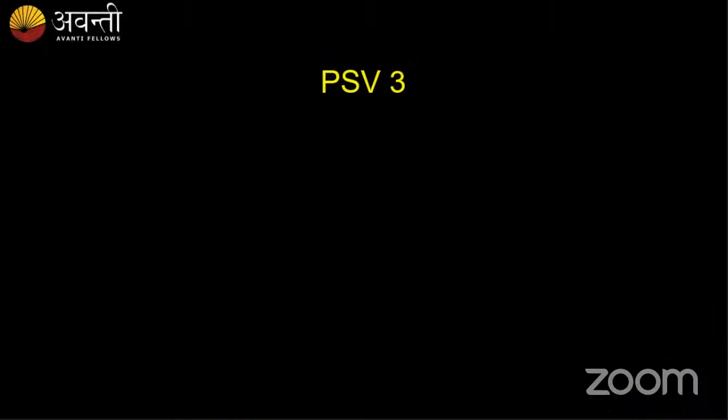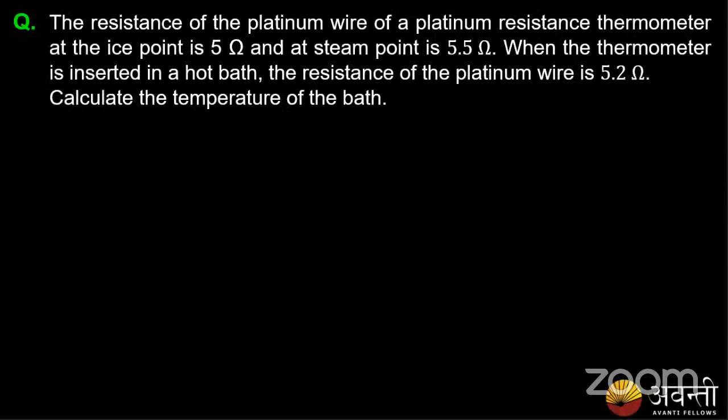Okay, cool. So next we have a question, guys. Please try to solve this question. We had missed these three questions, so please check this out. The resistance of a platinum wire of a platinum resistance thermometer at ice point is 5 ohms. So what is given to us? The resistance at 0 degree Celsius, the standard reference temperature, is 5 ohms.